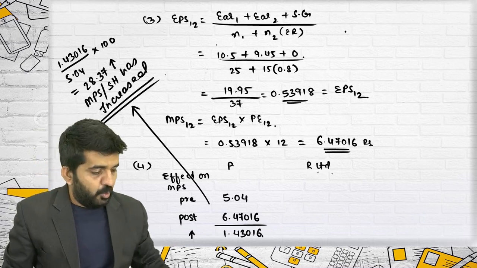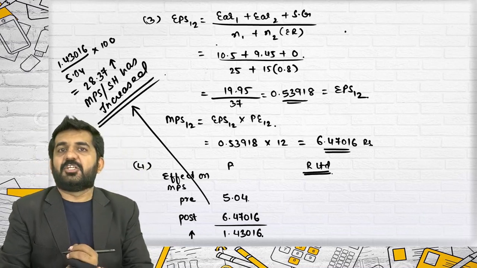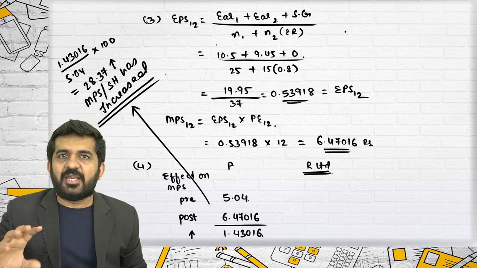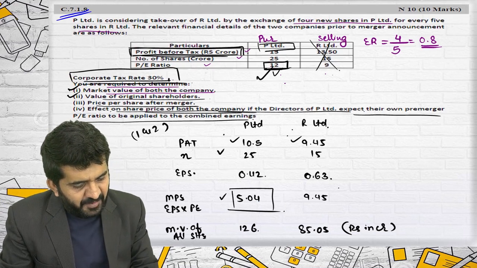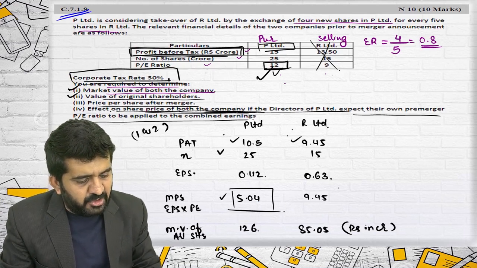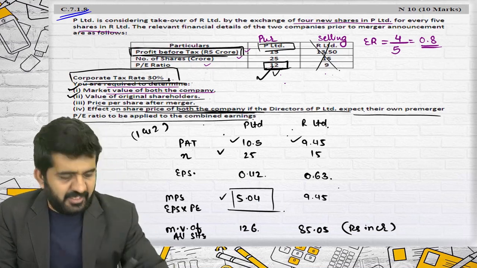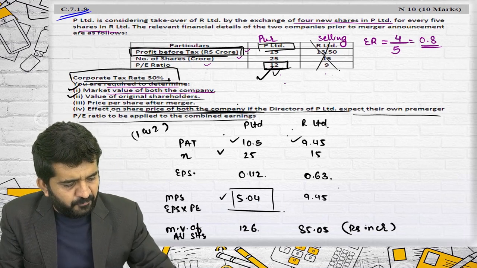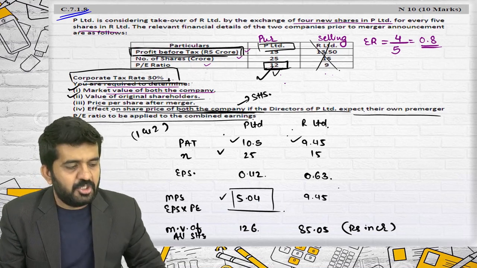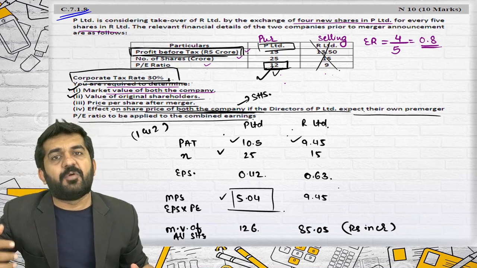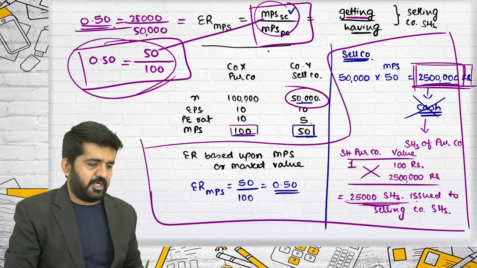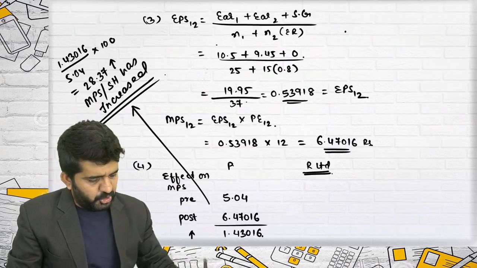Now, let me go to R Limited shareholders. Try to understand, for the company it is closed. So what is written? Effect on the share price of both the companies should not be written. Effect on shareholders of both the companies should be written. But it is all right. We will interpret it as if we need to find out answers for shareholders.